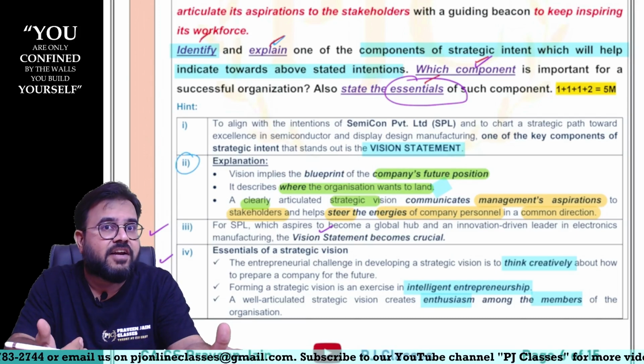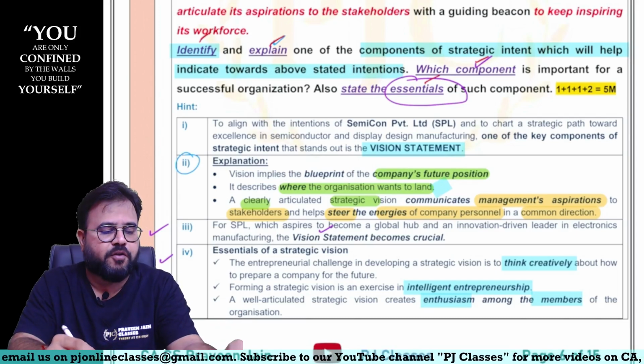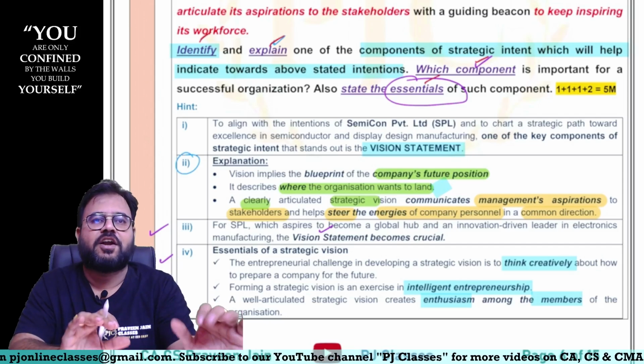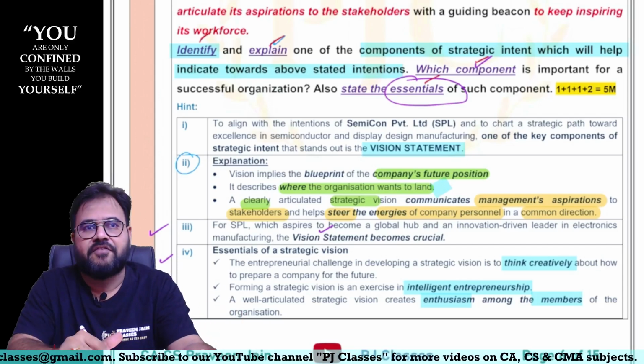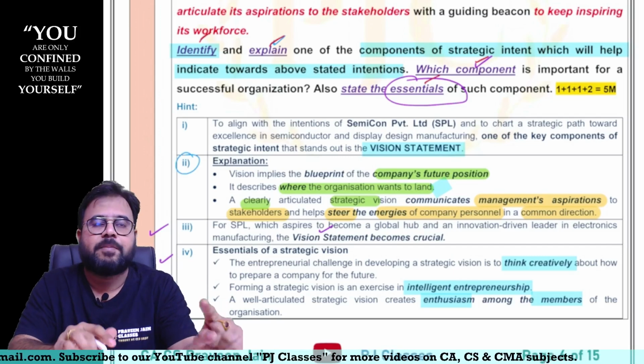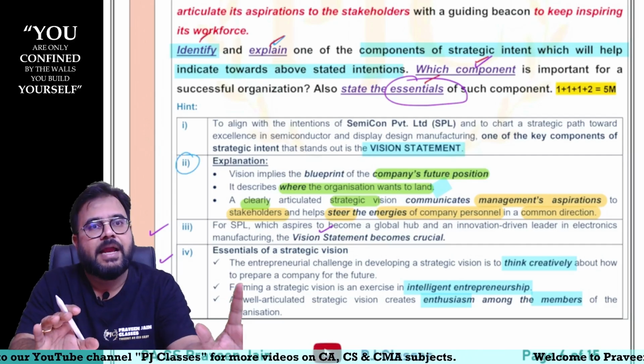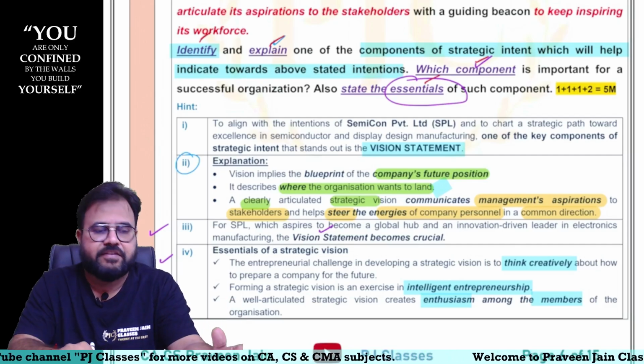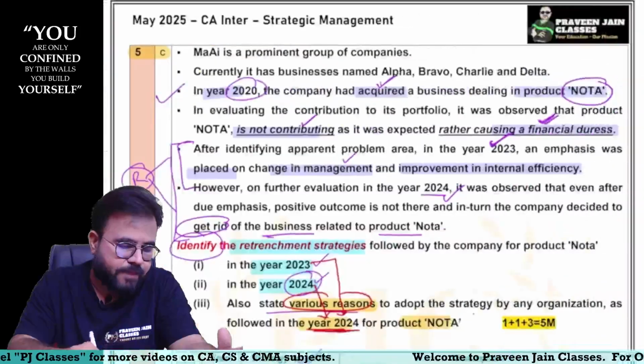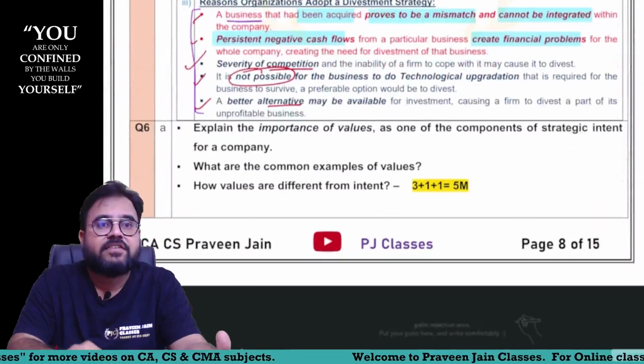But generally what we do, sir, is that we first focus on difficult questions and leave the easy questions, sir. So that is one of the study tips which you can follow, sir. First focus on the easiest questions, write them in a proper manner, and then focus on the next difficult questions, sir. Anyway, now let us come to 6A.